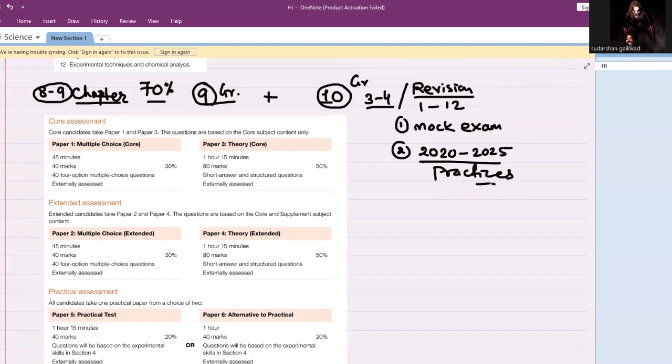Now in 10th grade, you have an option to decide whether you want to go for chemistry core or extended. So, chemistry core and chemistry extended. Core is for those who do not want to go into much detail in chemistry, or do not want to pursue chemistry in their 11th and 12th, that is A or AS level. So basically they take core, which is also very easy.